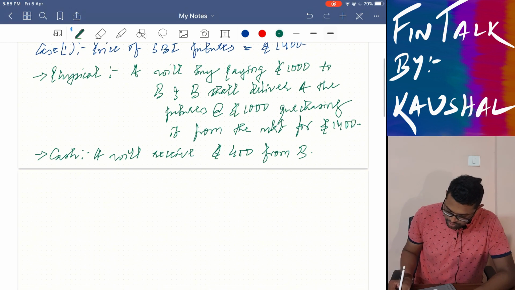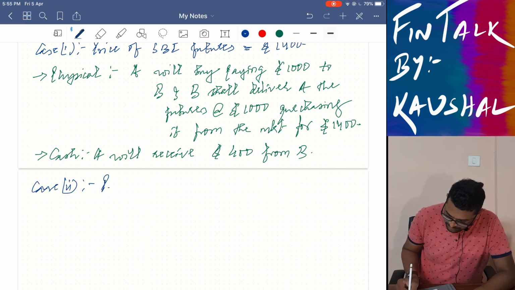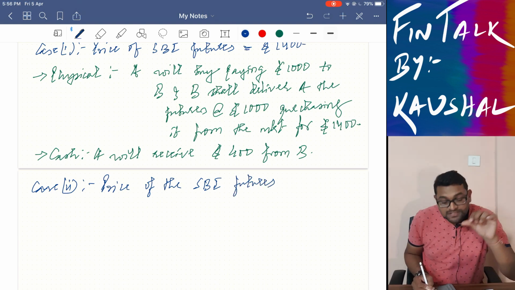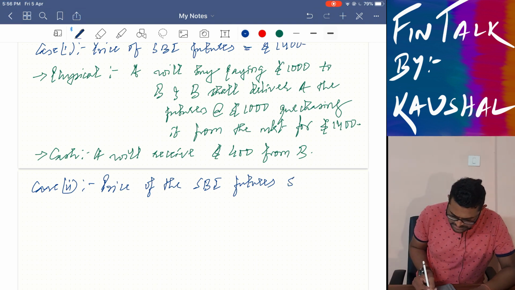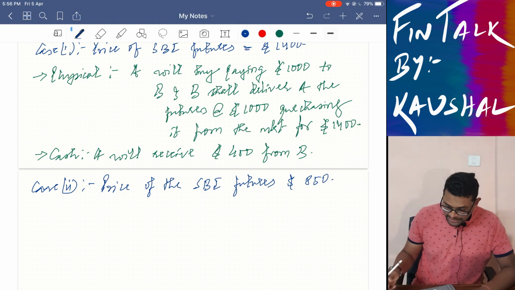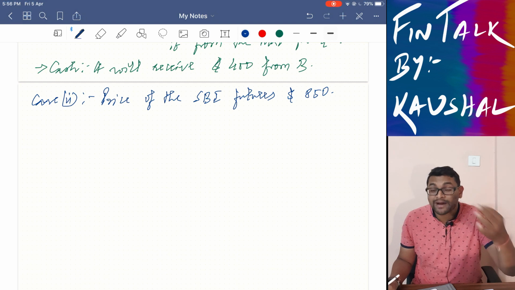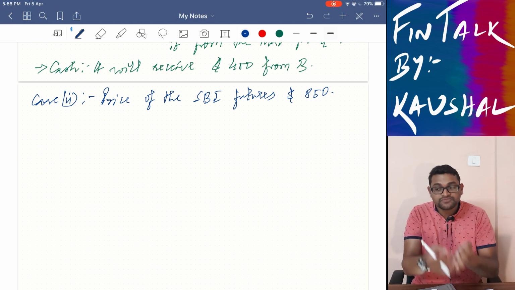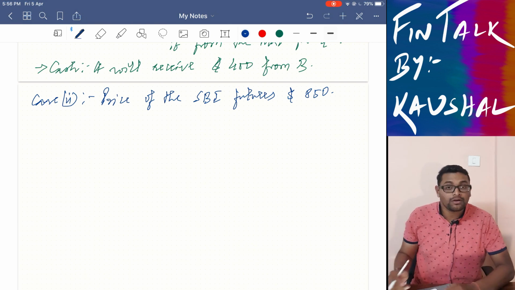Now, case 2. The price of the SBI futures falls, that is, A loses the bet and B wins the bet, falling to, say, $850. When the price of the SBI futures falls, A is still going to pay $1,000 to buy the futures, because A had contracted to do so, and B, on the other hand, will purchase from the market at $850 and deliver it to A physically for $1,000.